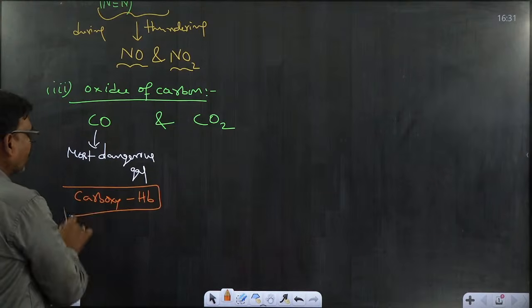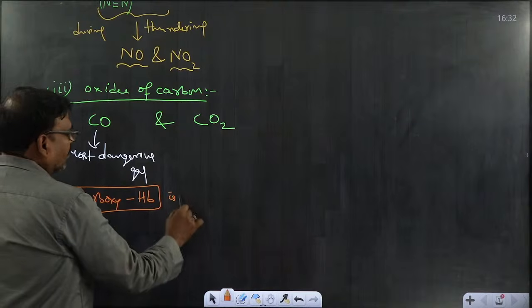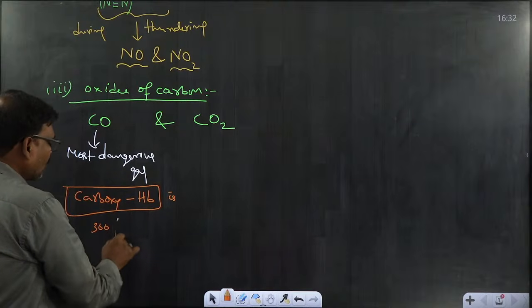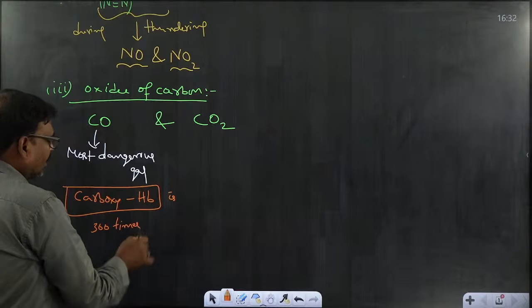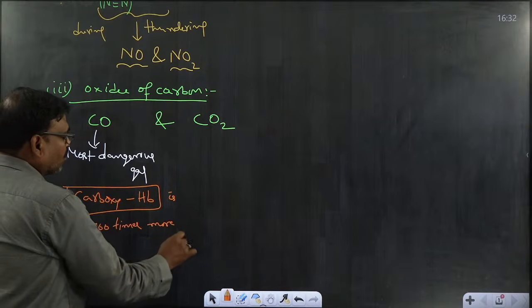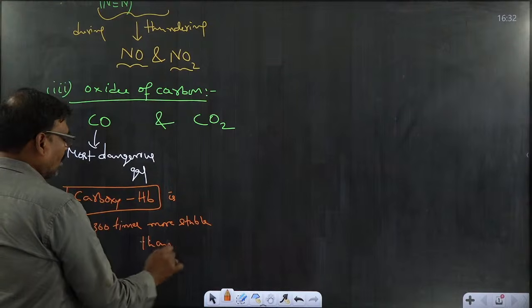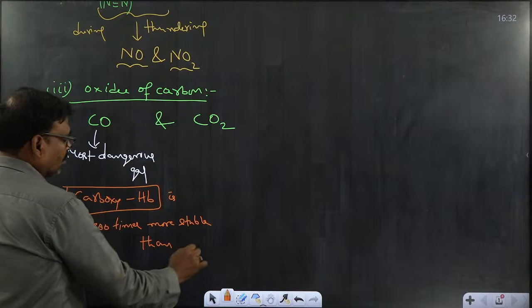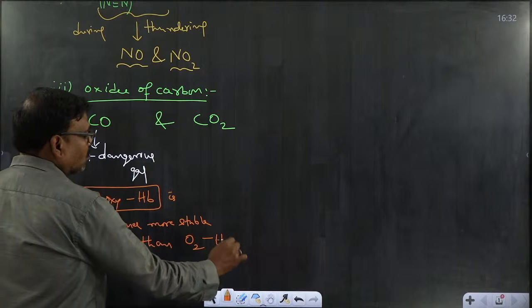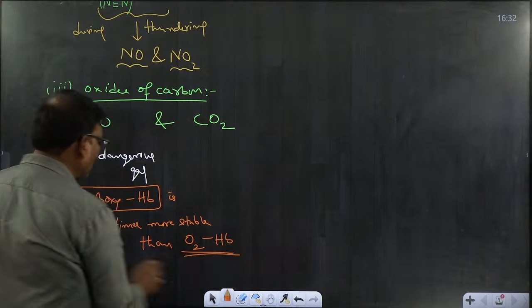This carboxyhemoglobin is 300 times more stable than oxyhemoglobin. That is the most dangerous one.